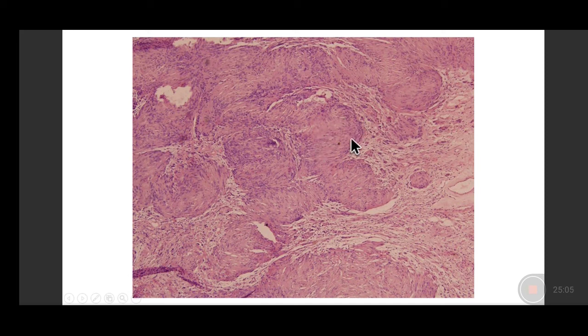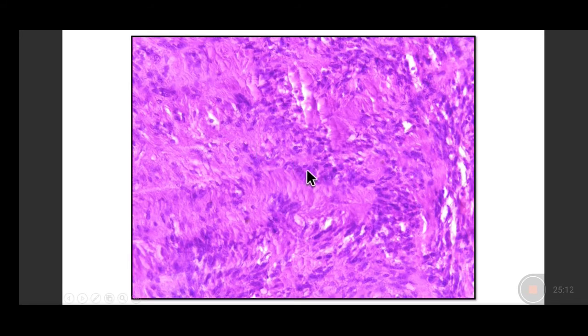It is in these highly cellular areas that nuclei align with each other in a bundle, like a stack of coins or a bundle of wooden sticks. This is called the palisading pattern, which is very characteristically seen in schwannomas.